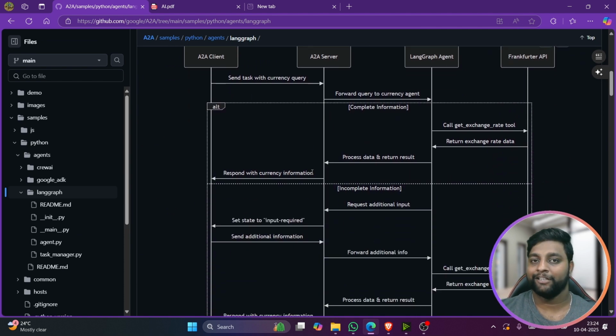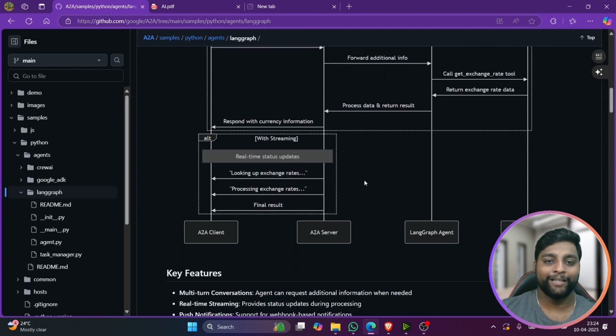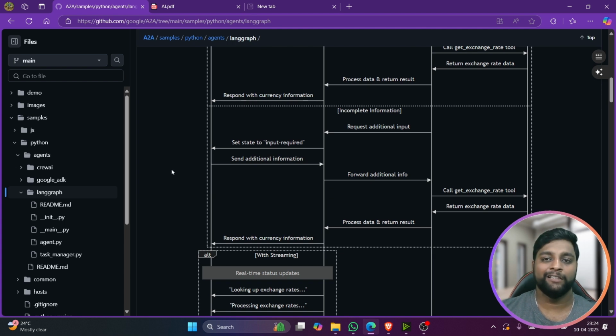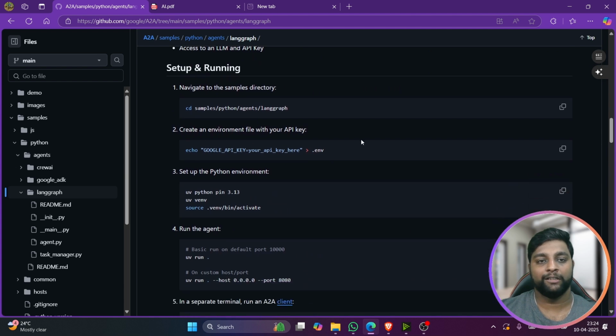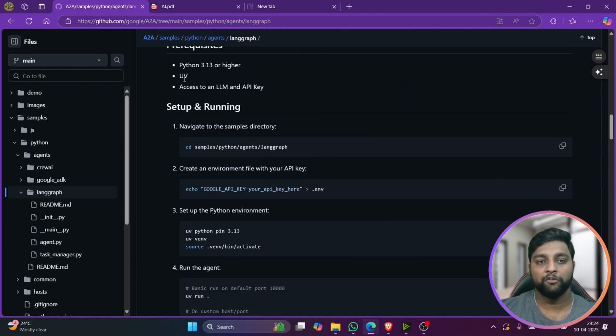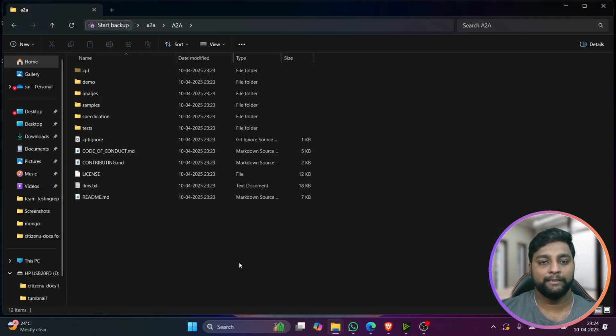I'm not going to explain this architecture because the video will become lengthy, and I already simplified it for you. The same thing is happening here internally. So you can see here we have to follow the steps to run it. We have to use UV, which is nothing but uv. Let's open this.